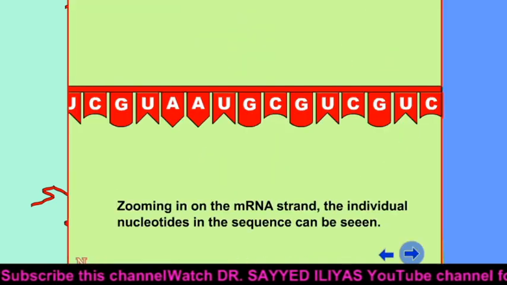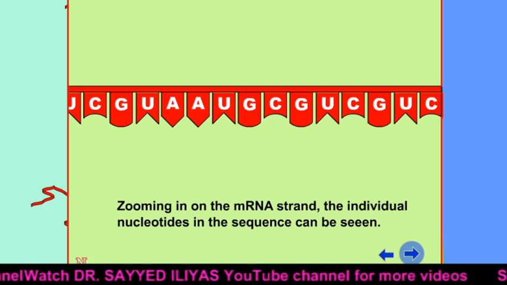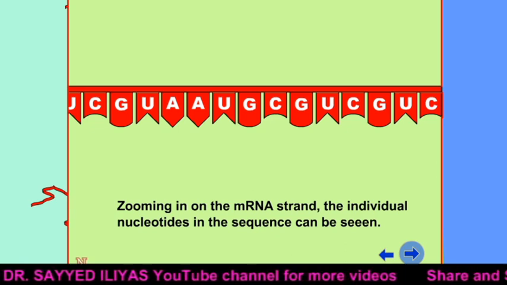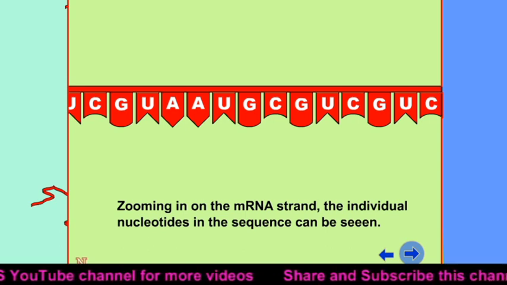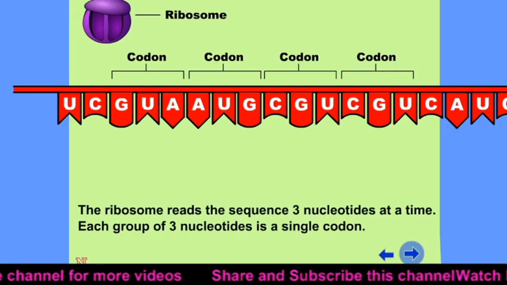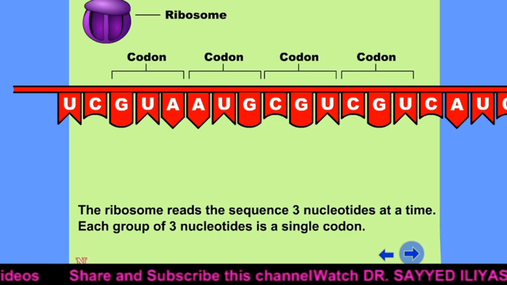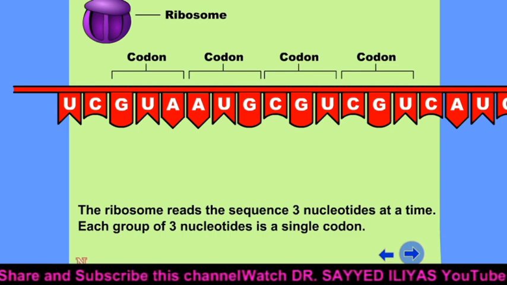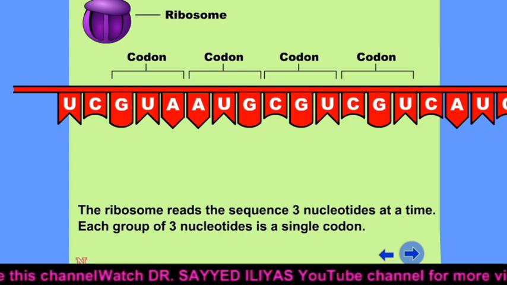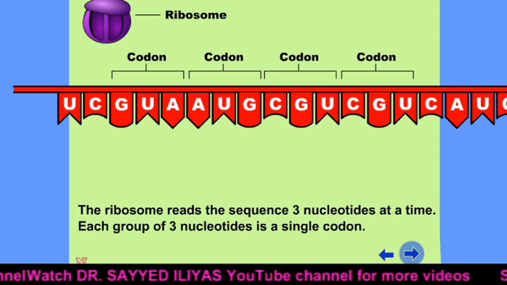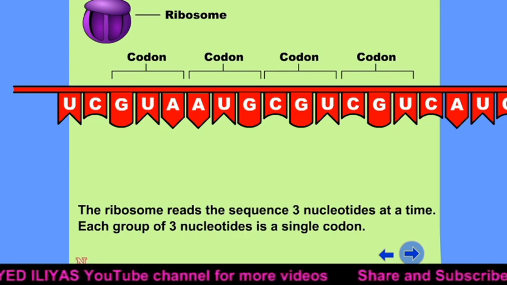Now see here, this is the mRNA. Zooming in on the mRNA strand, the individual nucleotides in the sequence can be seen. This is the ribosome, this molecule is called the ribosome, and these are the codons. This is the first codon, second codon, third codon, fourth codon, and so on. So many codons are present on the mRNA, which is copied from the DNA during transcription.